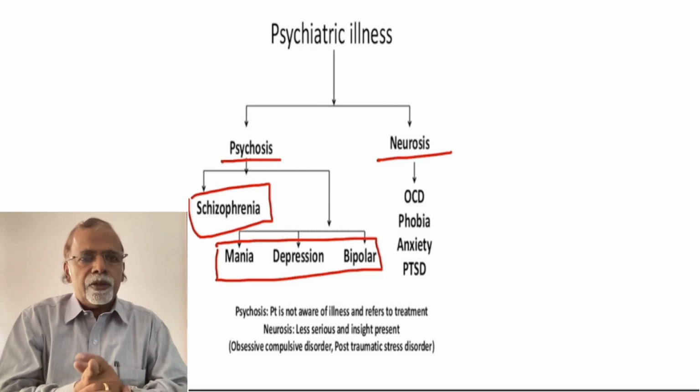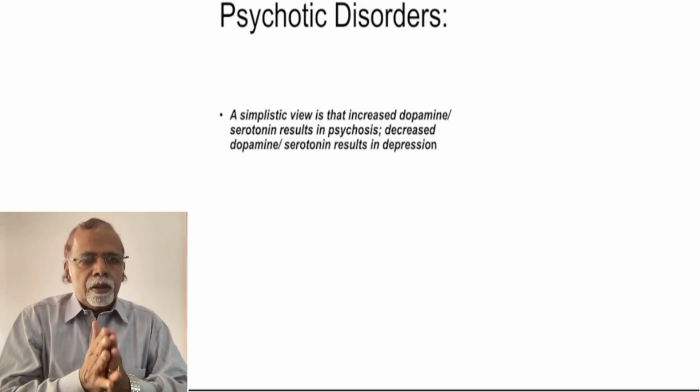And the psychotic disorders, the long term theory is that they are due to dopamine driven pathology, but multiple neurotransmitters are also involved, including dopamine and serotonin. The simplistic view is that increased dopamine or serotonin results in psychosis, whereas decreased dopamine or serotonin results in depression.